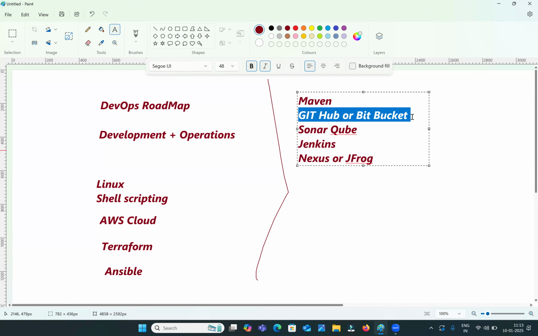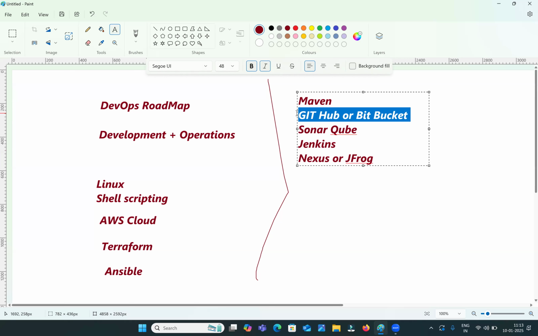Developers are writing the code. Where will developers keep that code? Who will integrate the developers' code? Here, we are going to use a source code repository. Once development is completed, every developer should upload and commit the code into the source code repository. What will the source code repository do? It will take the code from all the developers and integrate it as a single project.